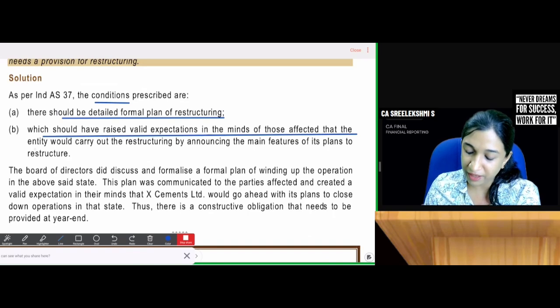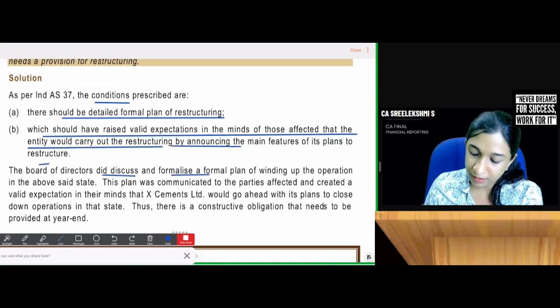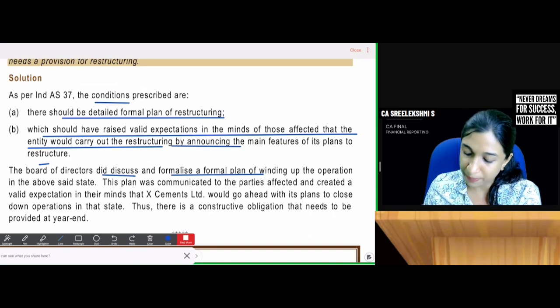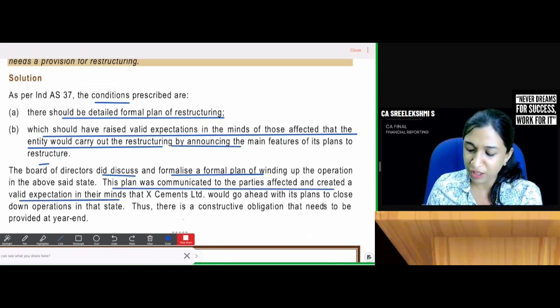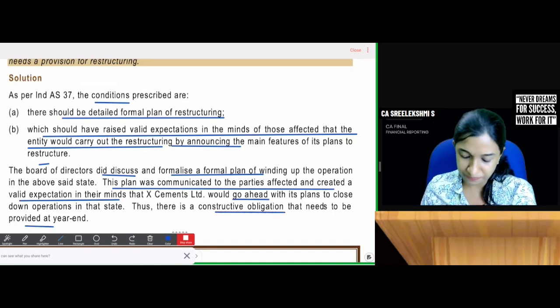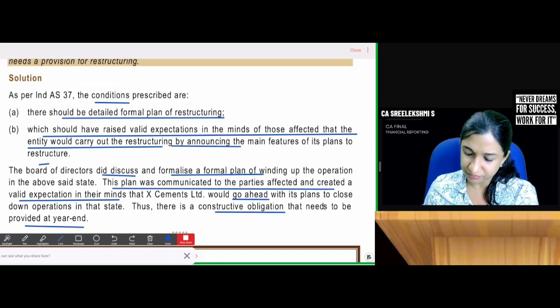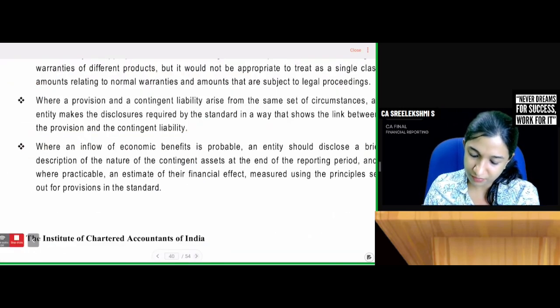Okay. Therefore, the board of directors did discuss and formalize a formal plan. This plan was communicated to the parties and created valid expectation in their minds. Therefore, if they would go ahead with this plan, constructive obligation needs to be provided at the year end. Easy. Then I think there is last one more question, 14.